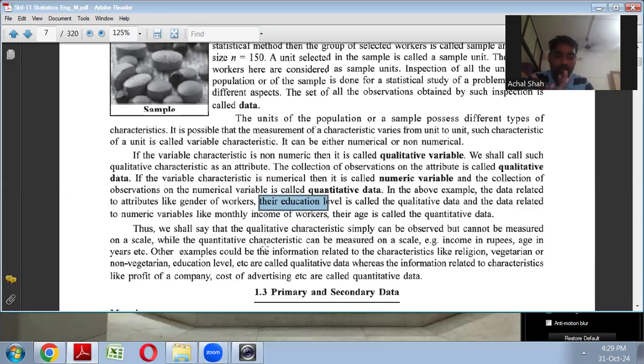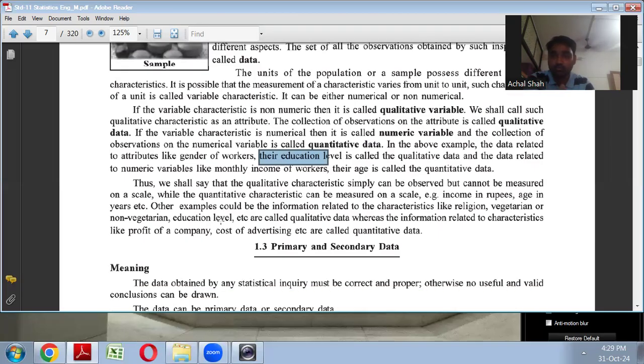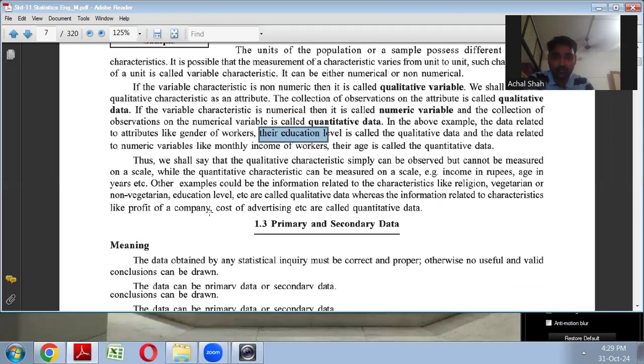And of course, we can even do analysis or interpretation out of qualitative data also. Based on some criteria, we can give numbers to those qualitative attributes, and based on that, you can do analysis and interpretation out of it.